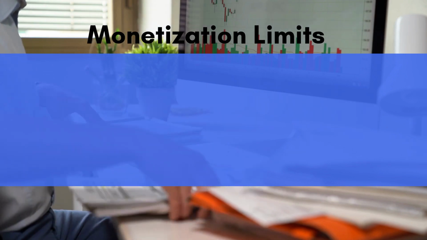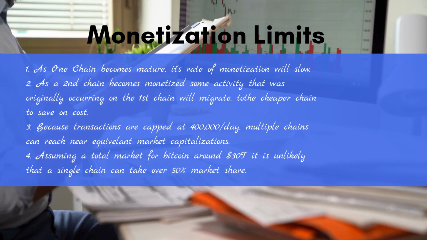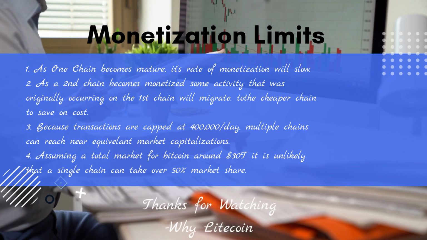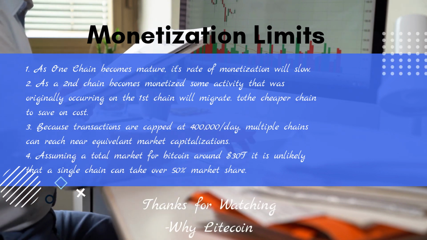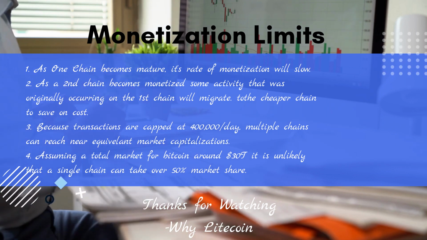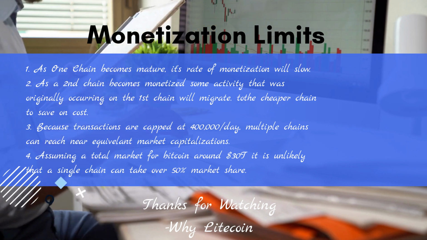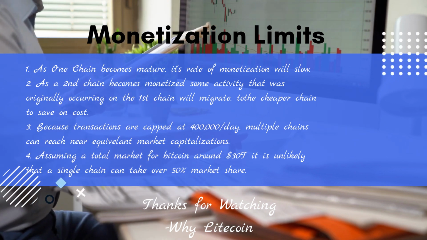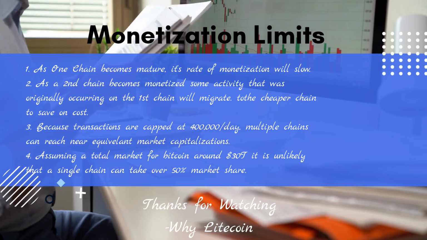So let's recap. It's likely that the total addressable market will be confined to the $30 trillion black market for money. Of that $30 trillion, it is very unlikely that a single chain can take over 50% of that market share given rising fee pressure. And it is entirely possible that multiple chains reach close to similar valuations as people begin to arbitrage security for cost. So while we didn't reach an exact conclusion on how much value one chain can hold, we do understand how these chains will become monetized and grow over time.